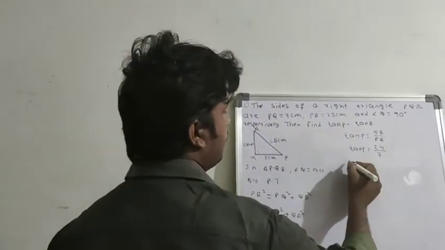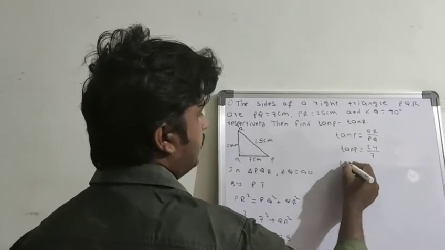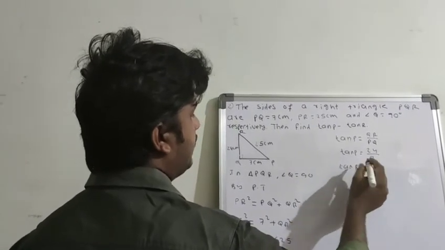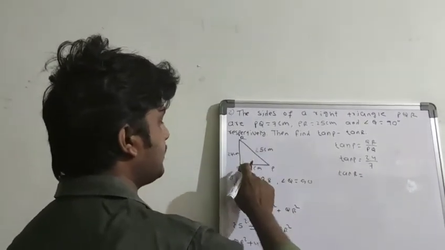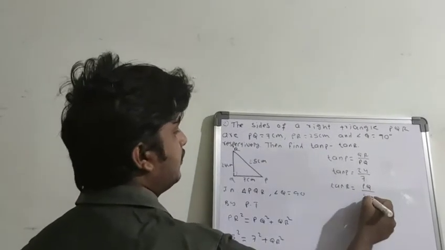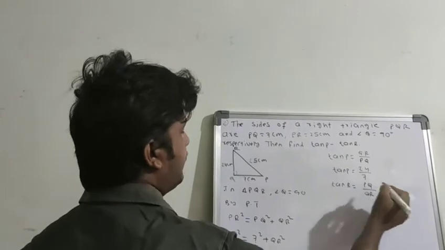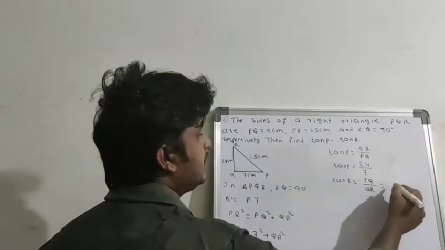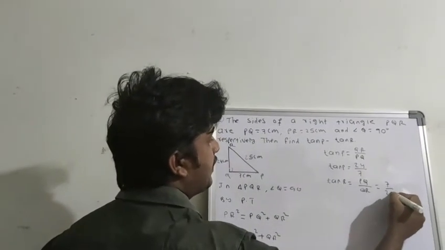So tan R is equal to, what is the tan R? Opposite is PQ by adjacent is QR. So PQ value 7 centimeters by QR value 24 centimeters.